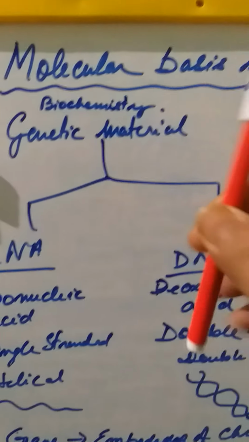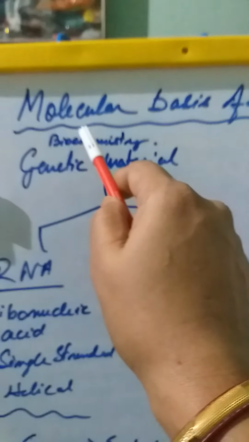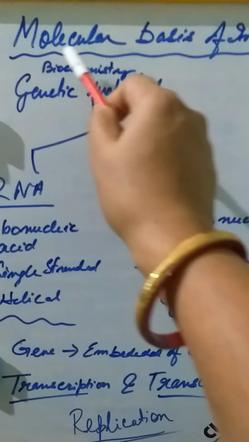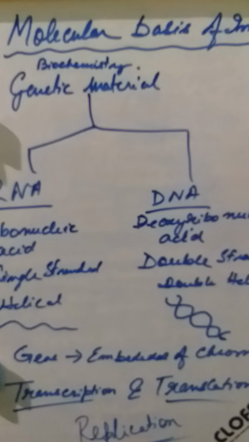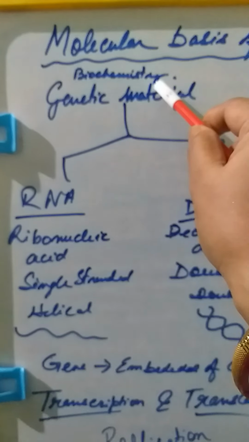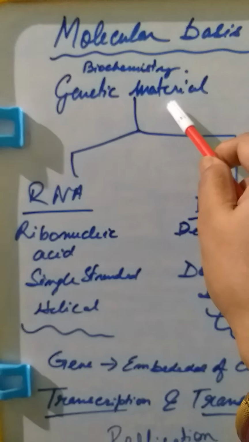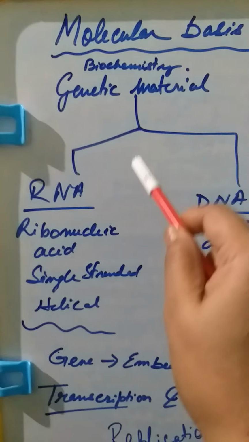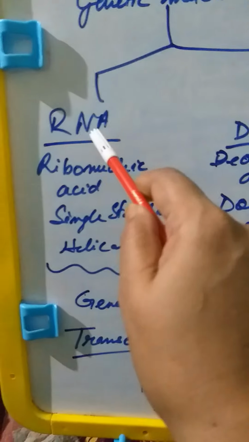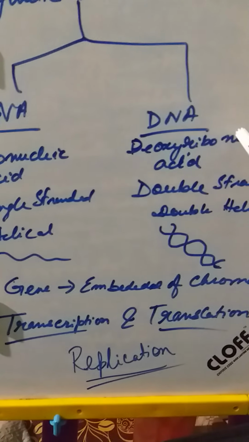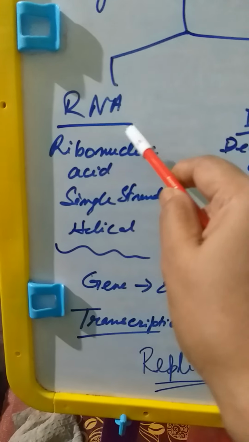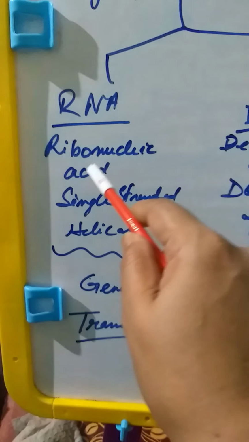Now today we'll be dealing with the new topic that is known as molecular basis of inheritance. In this topic, we'll basically be dealing with the biochemistry of genetic material. Whatever genetic material is found in the living world, it's either RNA or DNA. Molecular-wise, RNA is ribonucleic acid.